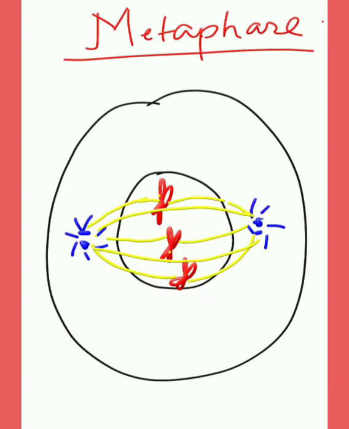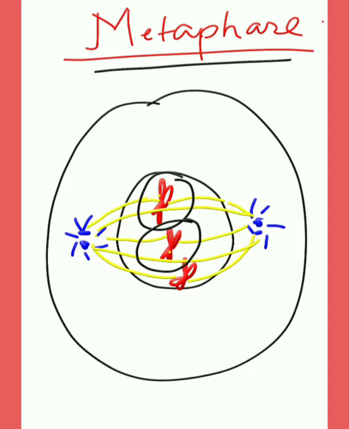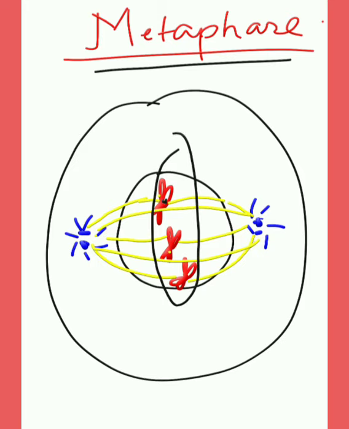Next stage is metaphase. In this stage you can see each chromosome gets attached to the spindle by its centromere. These are the spindle fibers, this yellow one, and it is attached to the middle portion of the chromosome, that is the centromere. The chromosomes are lined up in one plane at the equator.